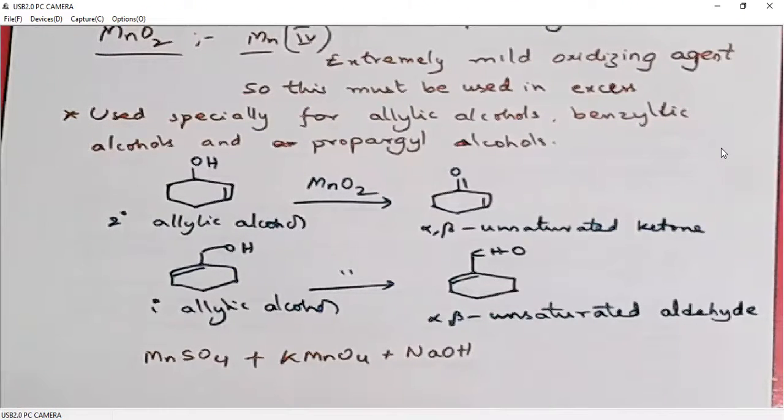Fine. So we can freshly prepare MnO2 whenever we want to use it. How can we prepare it? Just add KMnO4 solution and sodium hydroxide solution simultaneously to MnSO4 solution under high temperature. We will get a brown colored MnO2 precipitate. After adding everything, we can immediately filter and dry it. It is a very simple procedure. This is how we prepare MnO2.